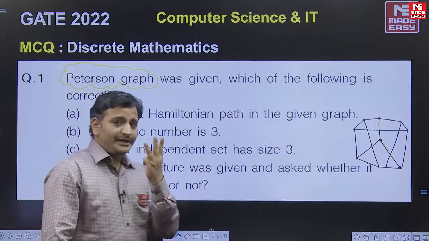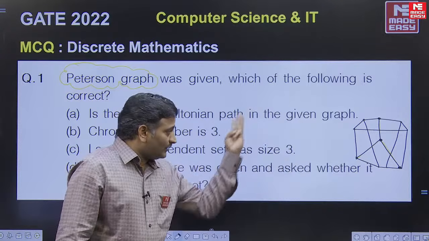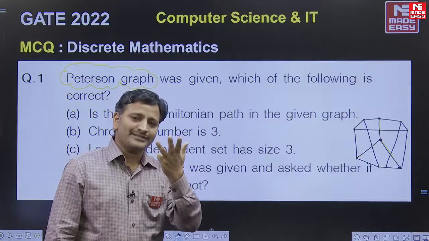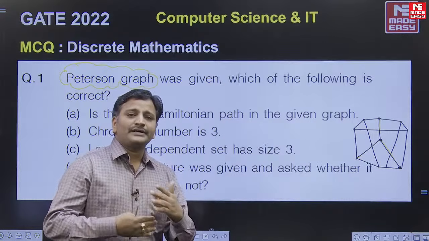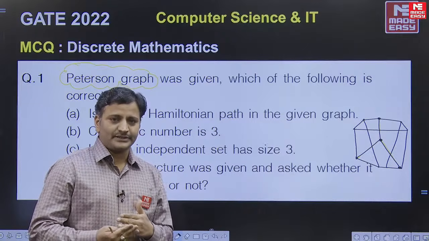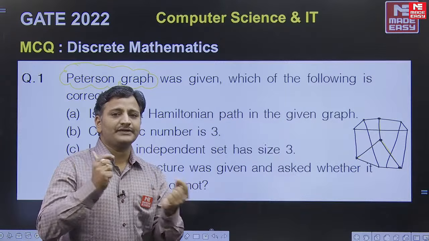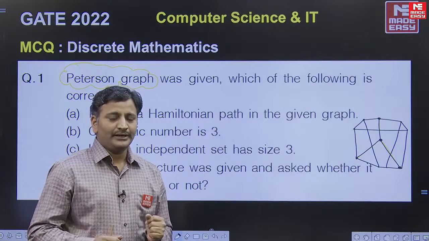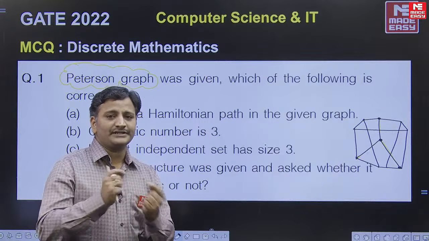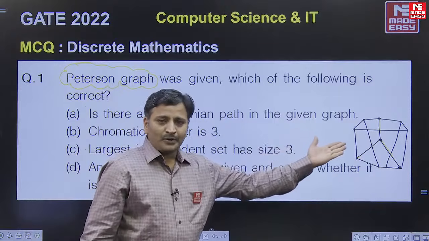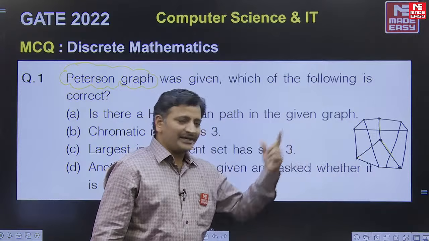Yes, we need 3 colors, friends, to color this graph. You know the concept of chromatic number, right? Chromatic number means the minimum number of colors required to color the vertices of the graph so that no two adjacent vertices have the same color. Apply the properties which I explained in the class, and you will get the chromatic number as 3.